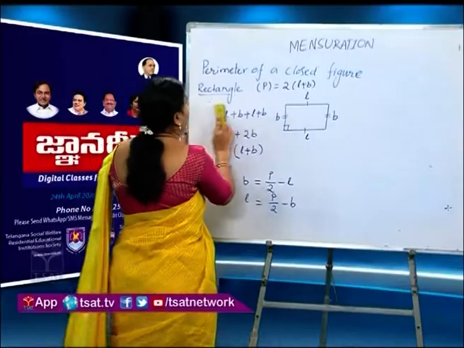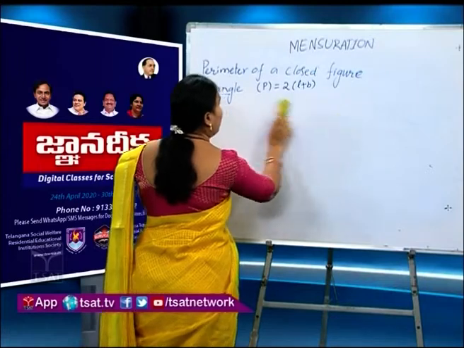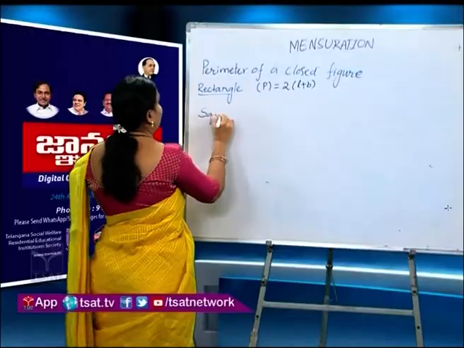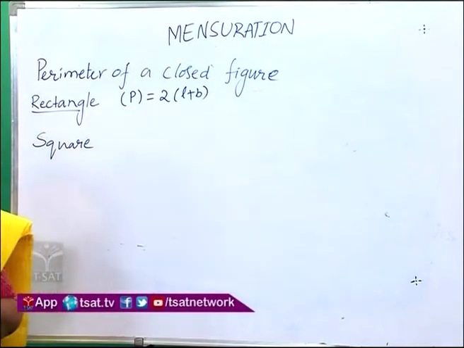And next, perimeter of a square. How to find the perimeter of a square? What is a square?